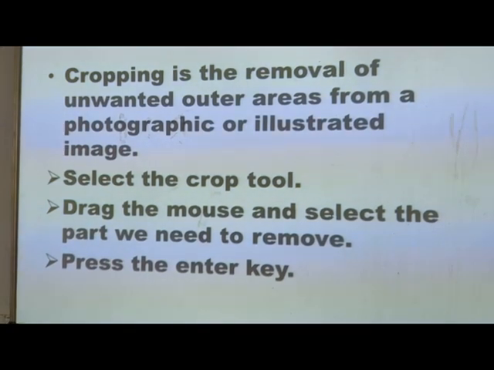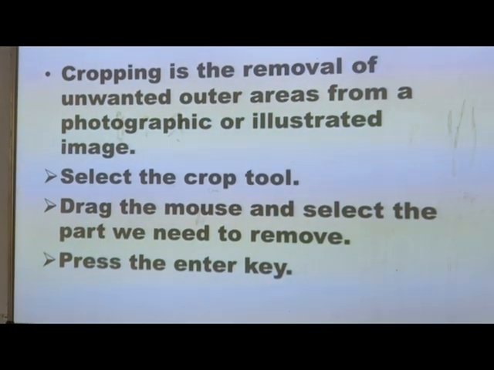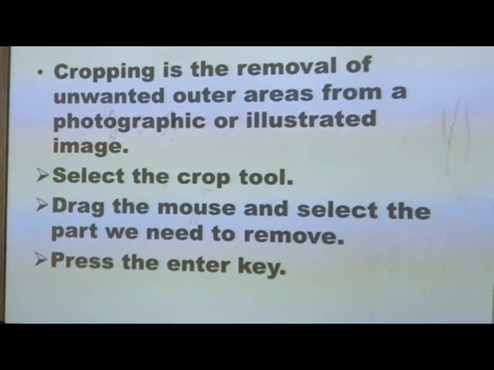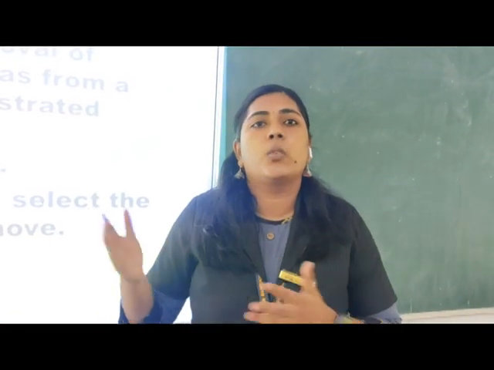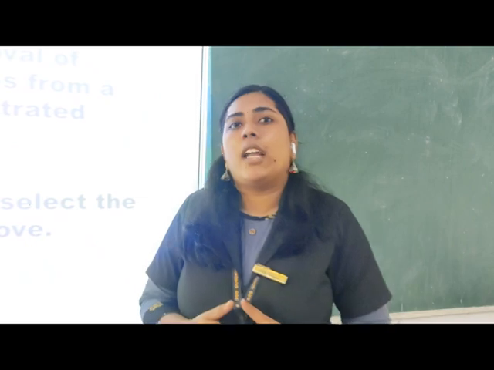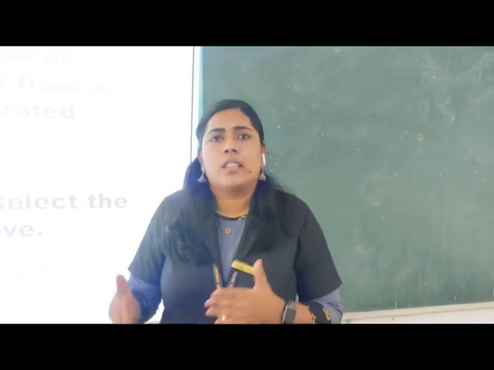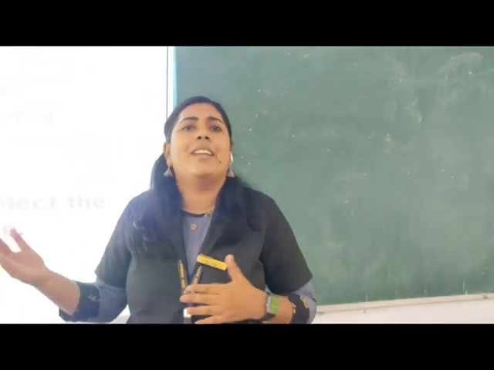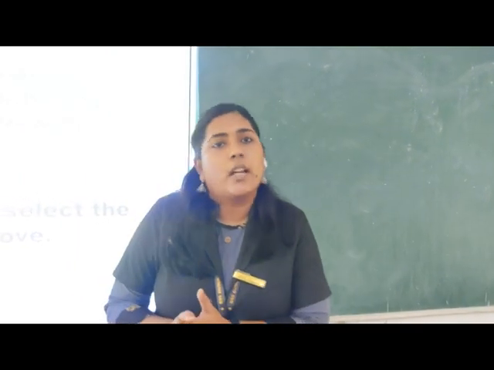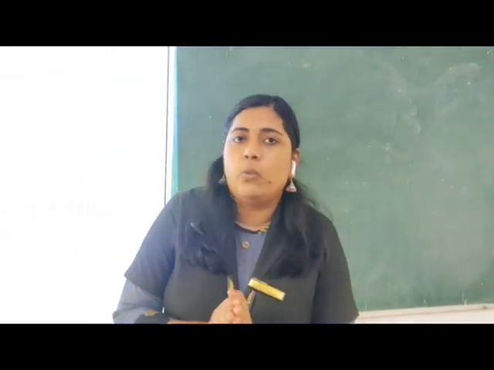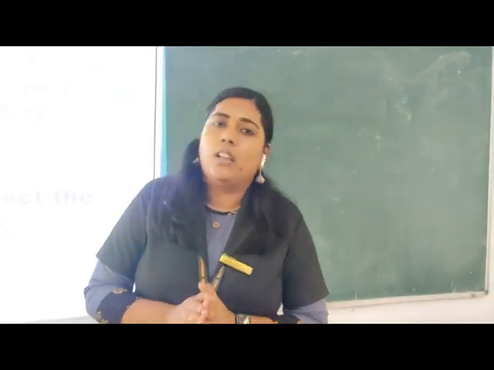Cropping is the removal of unwanted outer areas from a photographic or illustrated image. For example, if you are taking a picture of yourself standing near a tree or something like that, and you think something is in our back, or maybe a vehicle or another person, what will we do? We will just remove that part, right? And that removing process is called cropping.